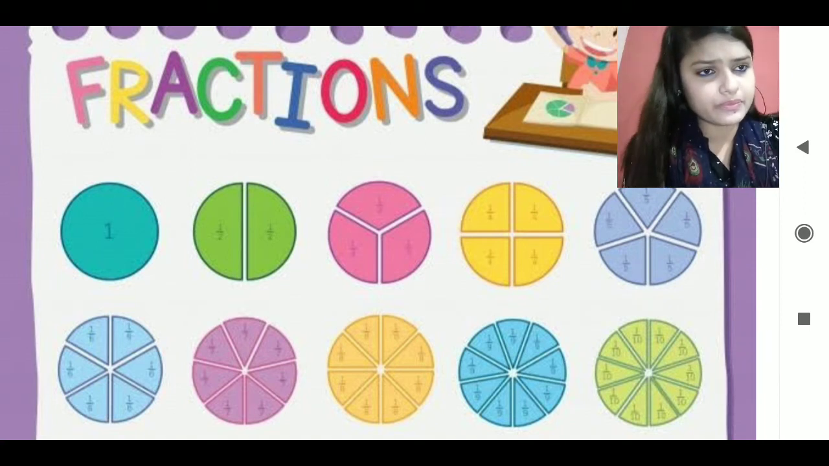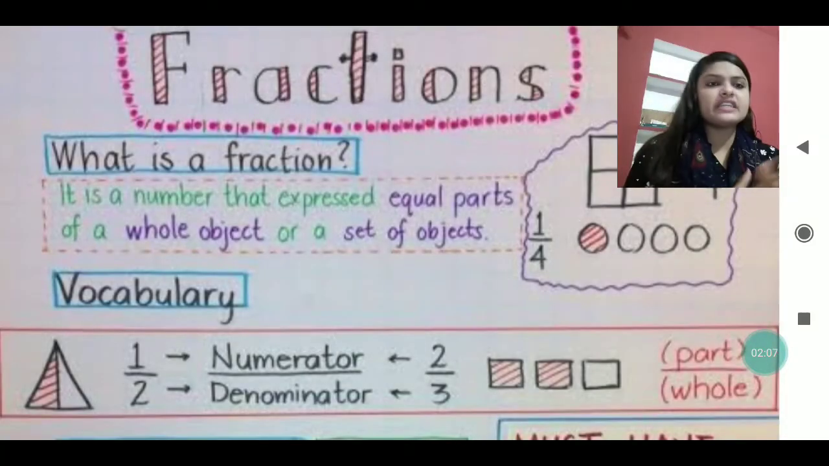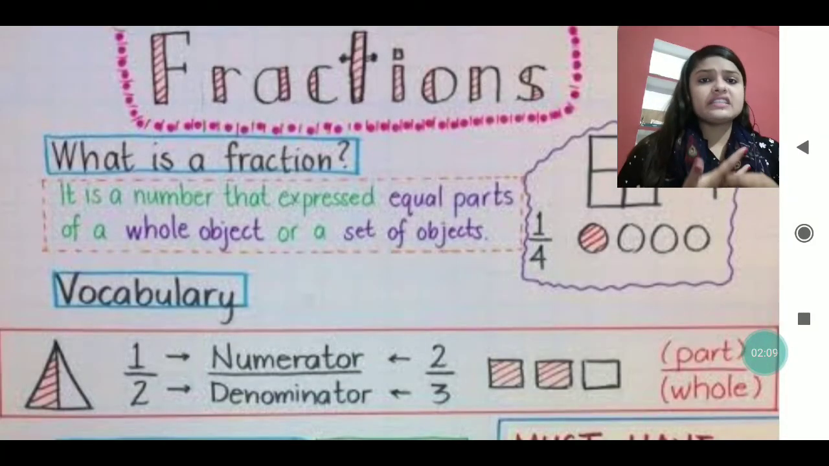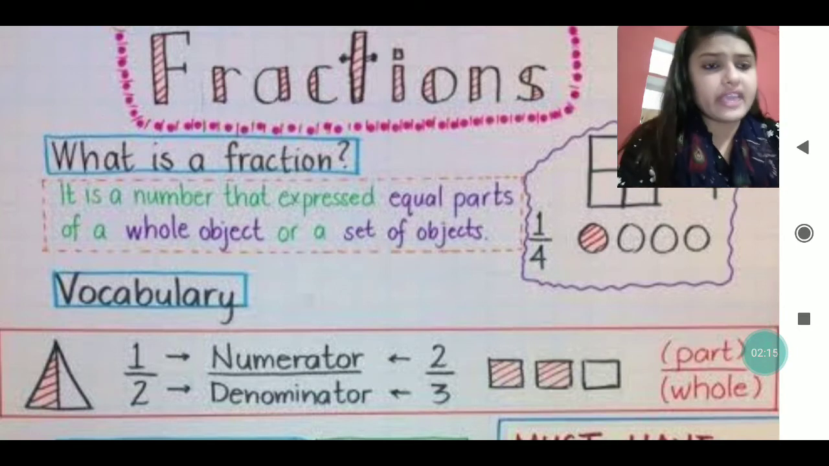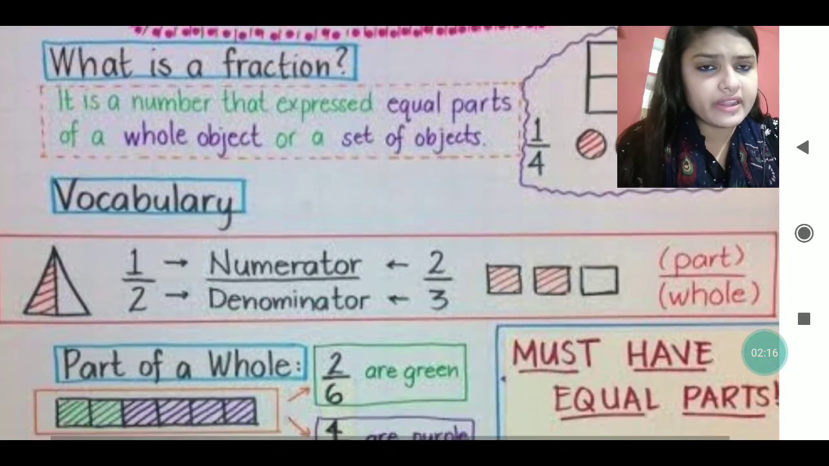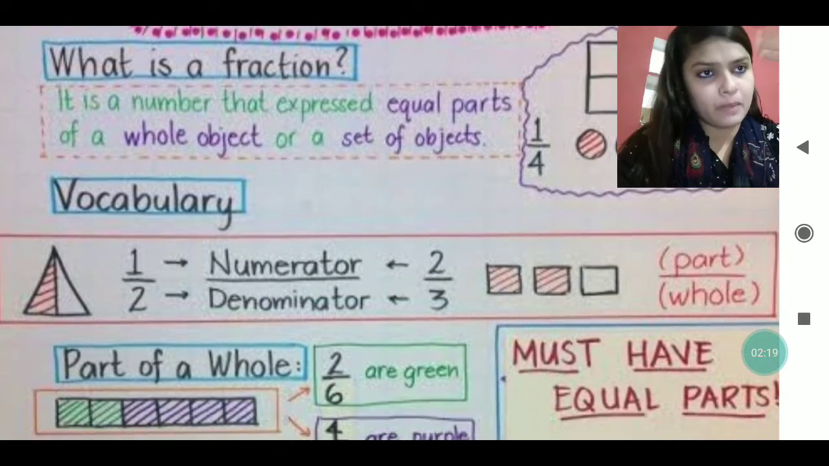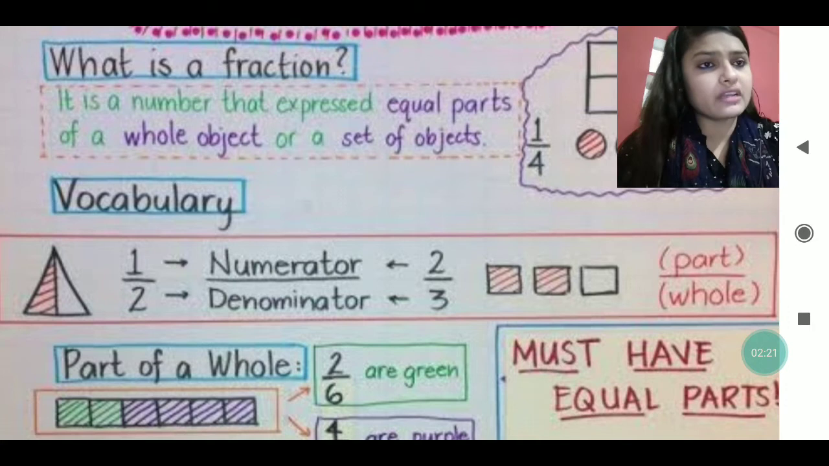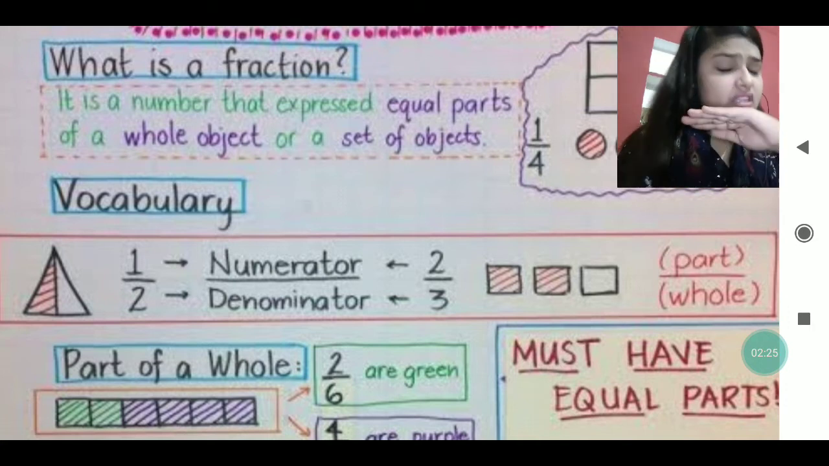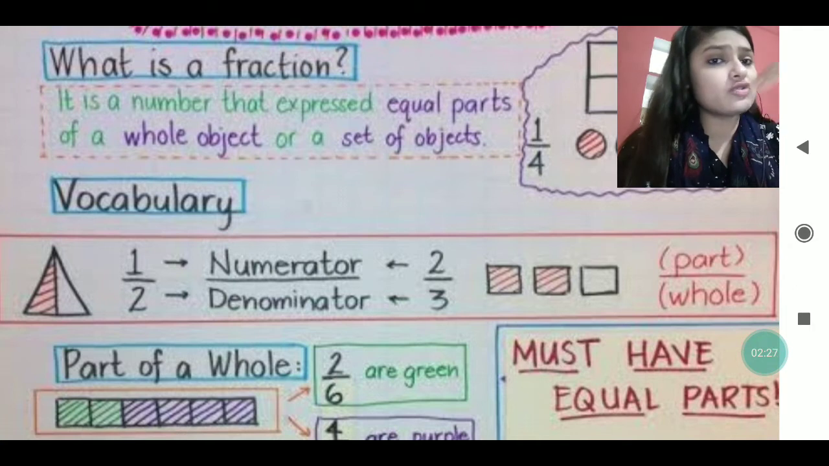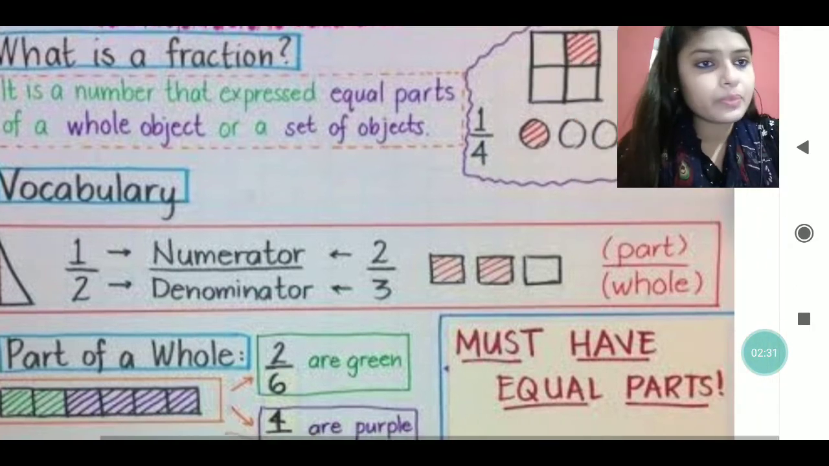Just see, students, what is the definition? It is written: a number that expresses equal parts of a whole object or a set of objects. Now what is the numerator and the denominator? The number which we write on top is the numerator. The number which we write at the bottom is the denominator. The line with which we divide the numerator by the denominator is the fraction bar.